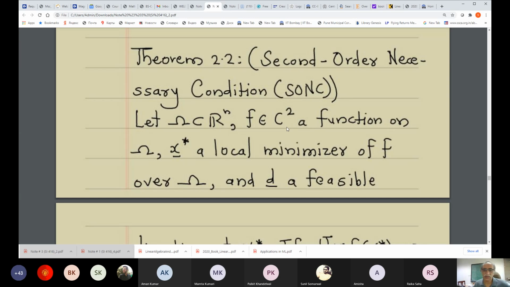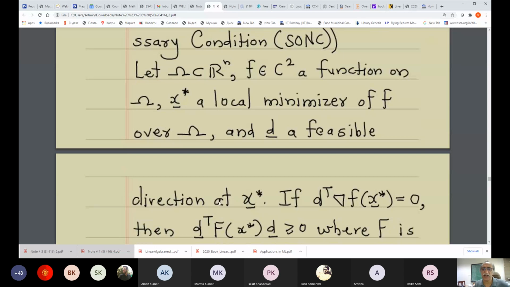I have said enough about this notation, so I don't need to emphasize it further. We have x star, a vector in Rn, which is a local minimizer of f over omega, and d is a feasible direction at x star. So the existence of a feasible direction is given.